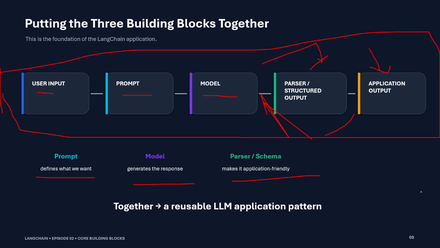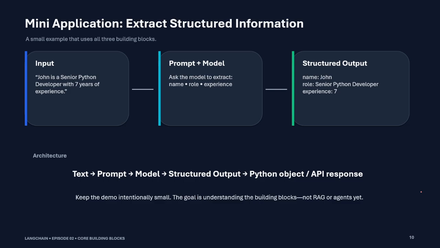Okay, so these are the basic building blocks of LangChain. Take a mini application: I'm giving this input to ChatGPT. John is a senior Python developer with 7 years of experience. I have given this to the model as our input.